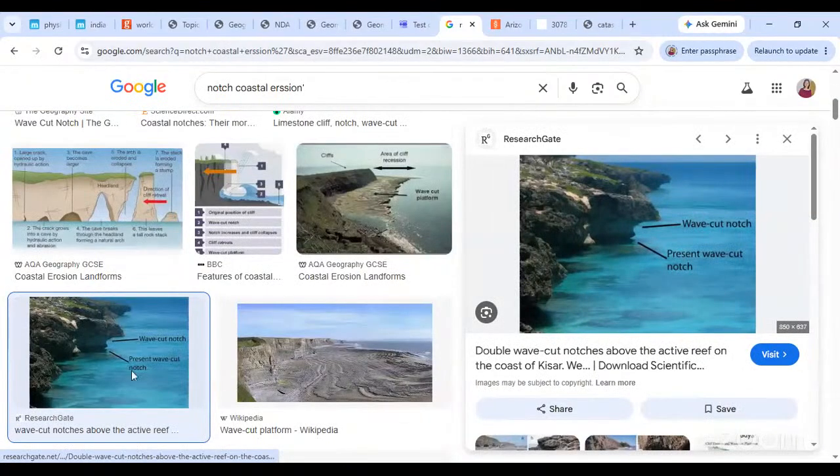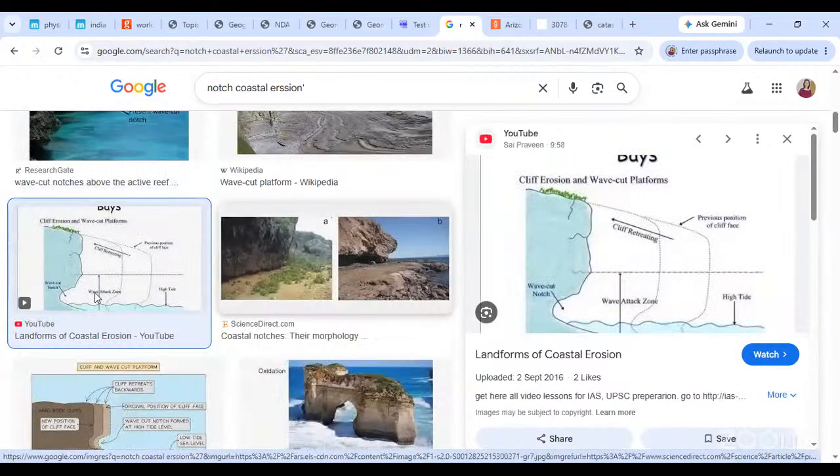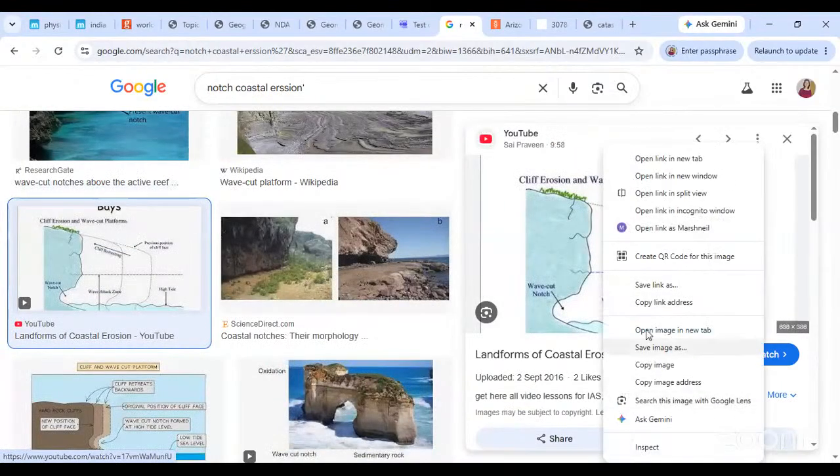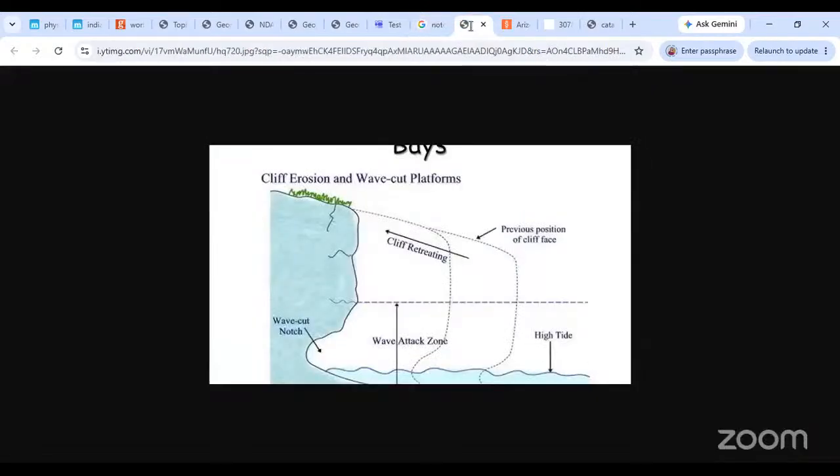No, I need a... This is a good diagram. Yeah, the notch you'll understand very well. Okay. Can you see this?